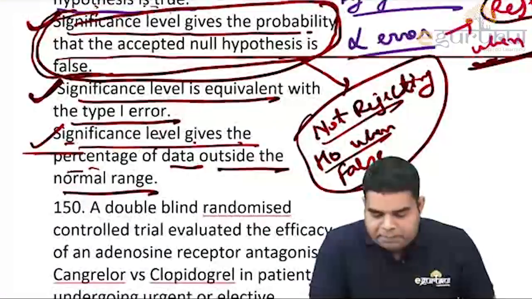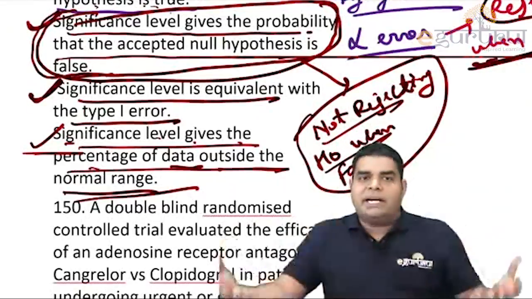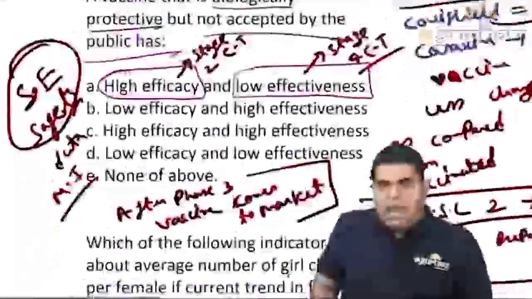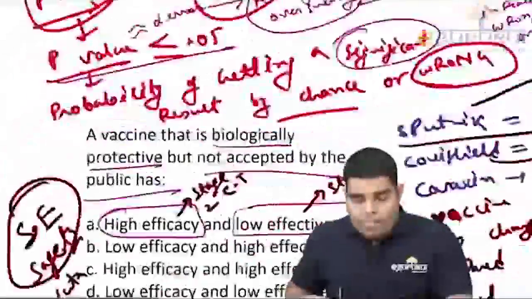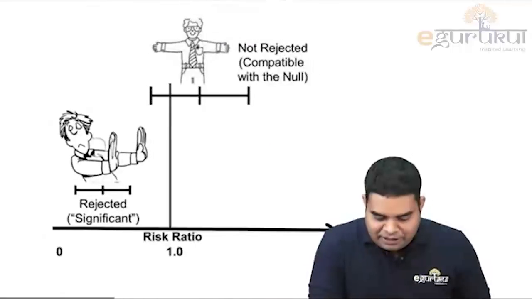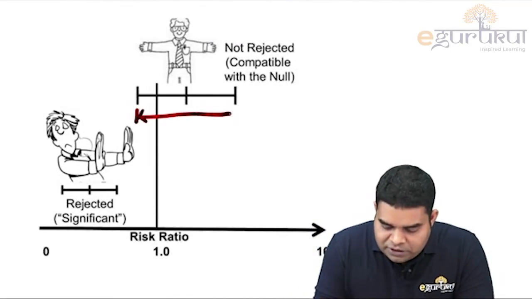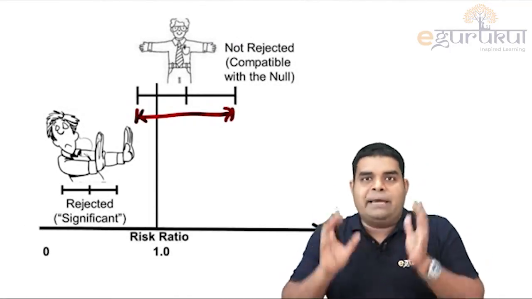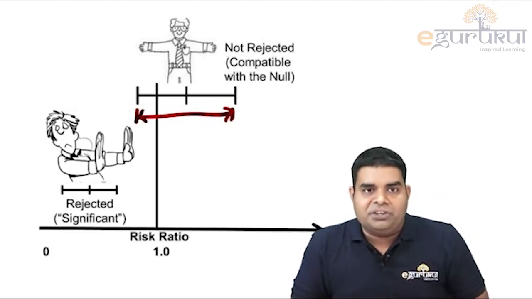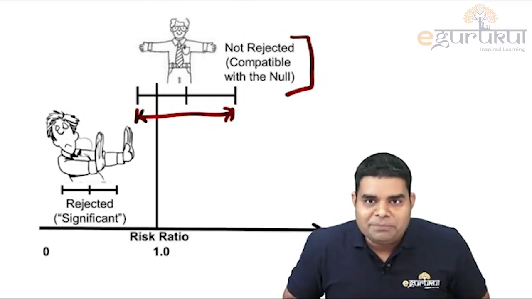Significance level gives the percentage of data outside the normal range. Whatever is outside the normal range, that is significant. That's what it's trying to say. For that we can go through this interesting diagram which I have calculated. This is the range which is accepted. So if your result is coming within the accepted range, it means your result is not significant.